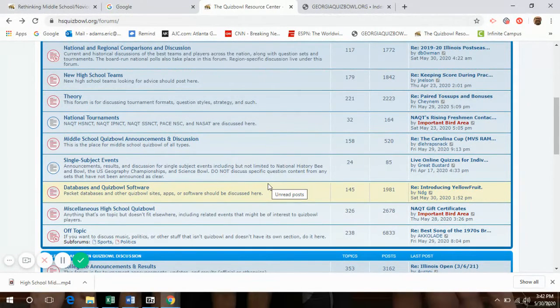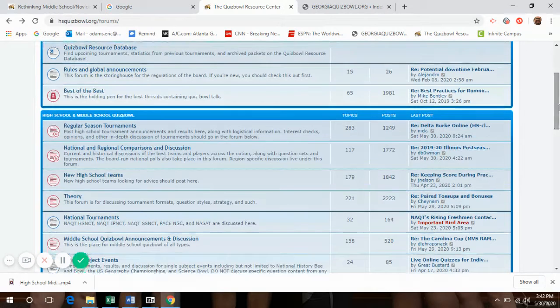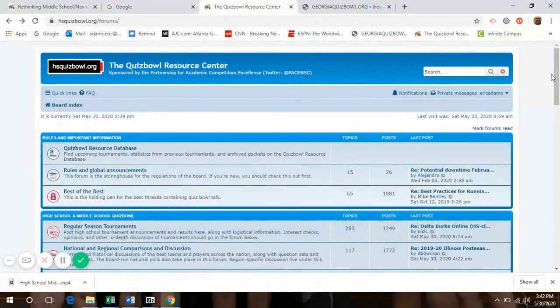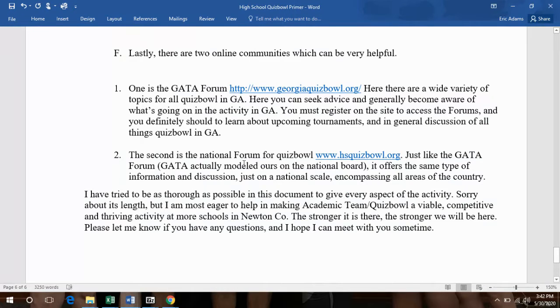Tons and tons of people across the nation. I'm familiar with them because I see them post, instead of having actually met them in person. But nevertheless, it's how I keep abreast of what's going on in the world of Quizbowl on a national level and at times international level. So those two websites could be of great help to you in at least being aware of the tournaments going on in our state, or even tournaments you might want to travel out of state for. In the last 2-3 years, we've gone to Alabama, South Carolina, and Virginia for tournaments, and I was able to learn about that from the wider Quizbowl world.